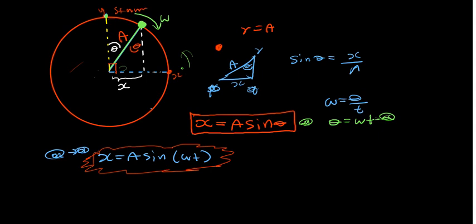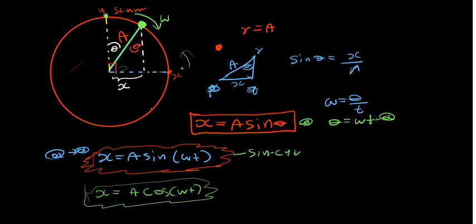In a similar pattern, you may write it this way. This is the sine cycle, and the cosine cycle: x is equal to A cos omega t. So just keep this one in your mind as well.